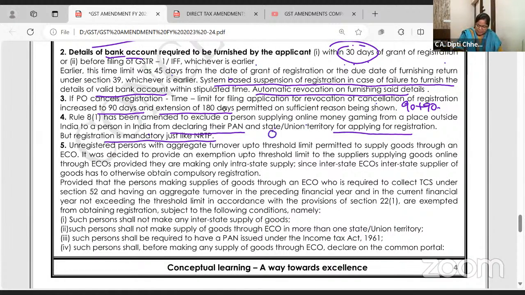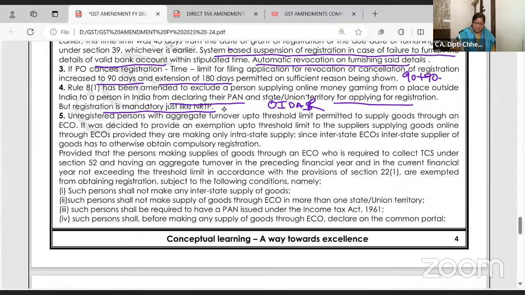See, आपके syllabus में actually OIDR नहीं है, online data retrieval services वो सब नहीं है, but just listen carefully. Like non-resident taxable person should get registration in India, same way online gaming services provided from outside India, in India, they are compulsorily to be registered without PAN, obviously because they are not having PAN. ठीक है, हाँ, ये सेकेंड थियोरी क्वेश्चन हो गया.